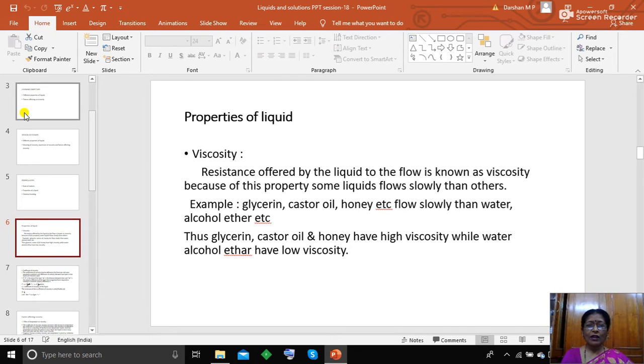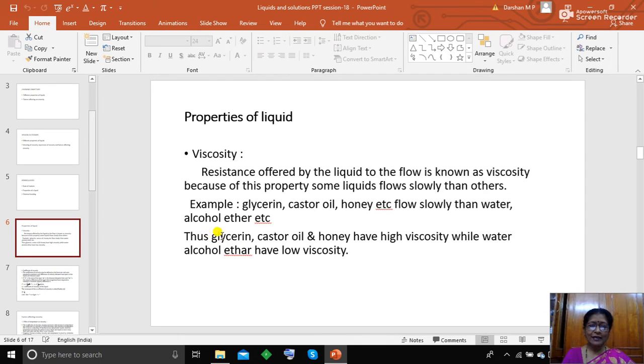Now let us see, what is viscosity? It is the resistance offered by the liquid to flow. Because of this property, some liquids flow slowly compared to others. For example, glycerin, castor oil, honey, etc. flow slowly than water, alcohol, ether, etc.